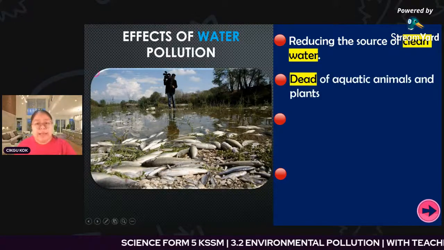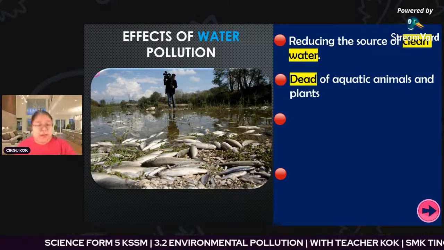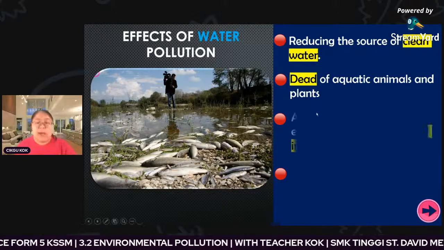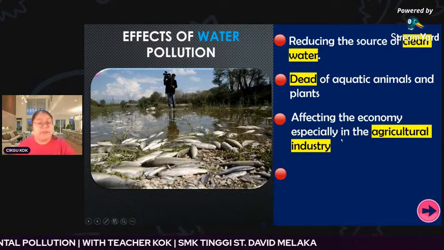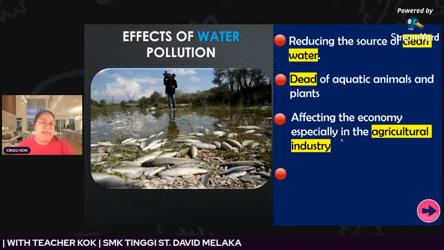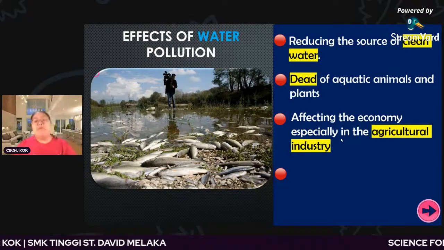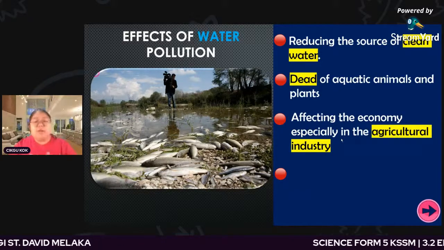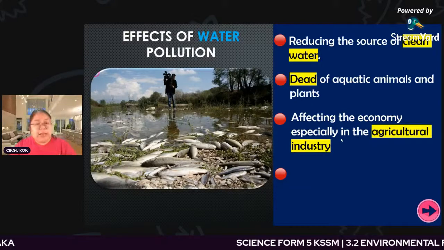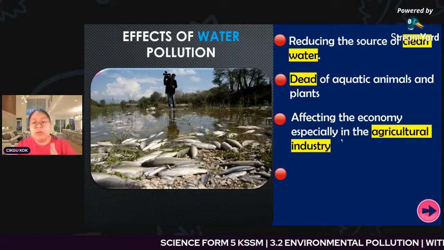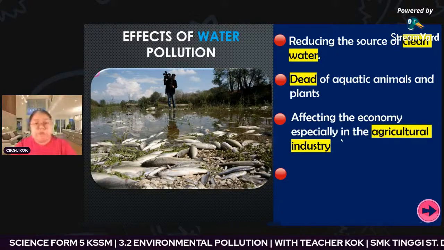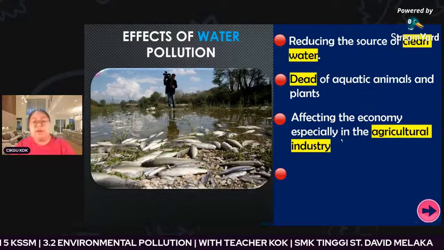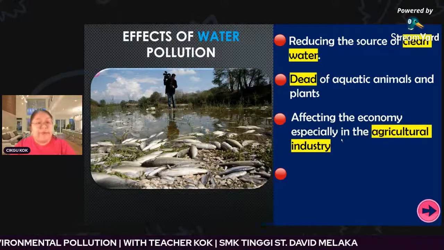Number two is the death of aquatic animals and also plants. Okay, number three is affecting the economy, especially the agriculture industry. So that means when this situation is affected, first agriculture, and the water and also the aquatic life, for example fish and also seafood, these will all be affected. So this is one way the economy is affected.